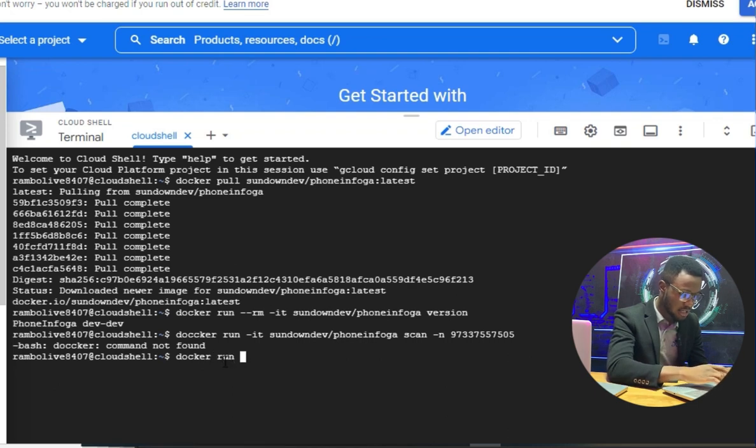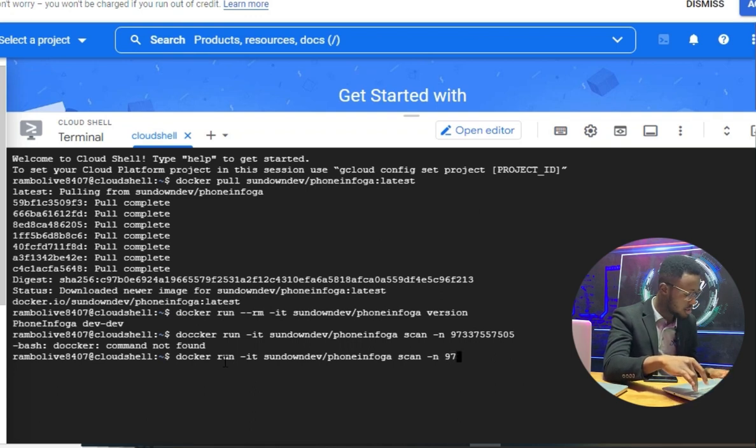Then I'll go to -it, and I'll go to sundowndev/phoneinfoga, space. Then you do the scan. Then you do -n, the number, then you put the number there. 9733755750, right? You run it.